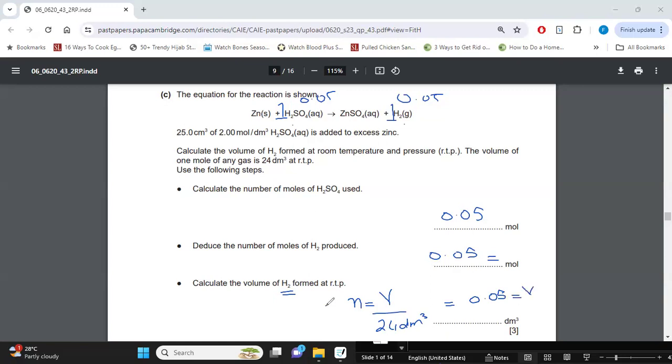We don't know what is the volume of hydrogen gas. That's the question given to me. So volume divided by 24 is equal to 0.05. Cross multiply, right? So volume is equal to 24 multiplied by 0.05. So volume is equal to 1.2 dm cube, right?